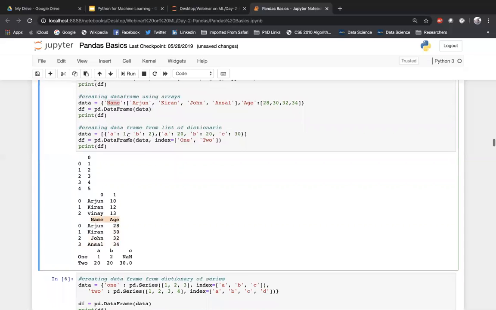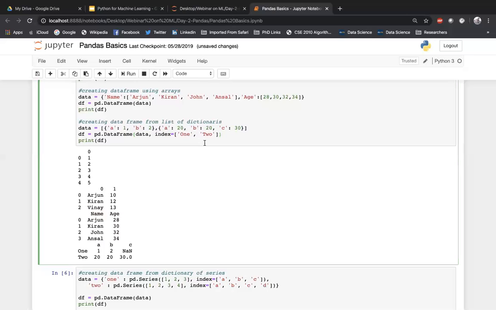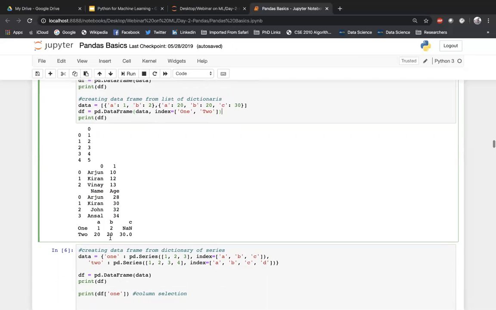Similar to that, I have created another one here with a list of dictionaries. I passed a list of dictionaries and created this. Here you can see that in the first dictionary, I have two keys, A and B, with values 1 and 2. And in the second dictionary, I have A 20, B 20, and C 30. But please understand that C is not there in the first dictionary. So when we create a data frame, because the first dictionary does not have a C value, it will be taken as NaN, not a number, because that value is actually missing, right?